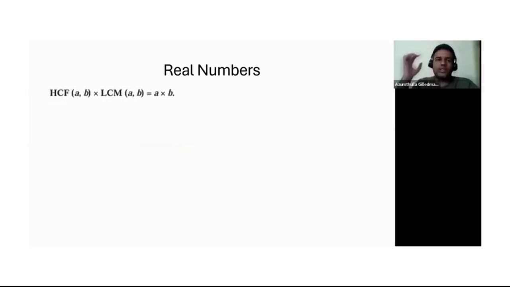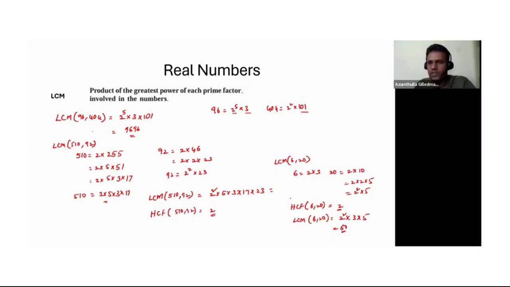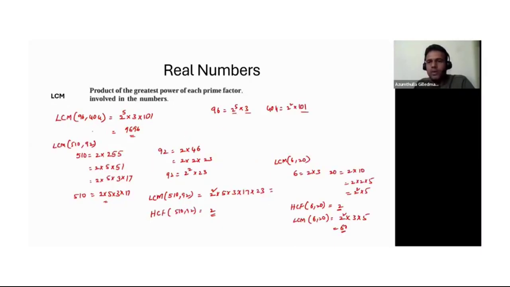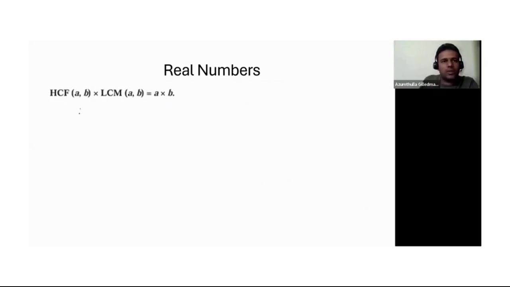Now, there is a relation. For two numbers, the composite numbers, the product of the two numbers should be equal to the HCF into LCM. For example, in this example, the LCM of 6, 20, that means A and B, was 60.